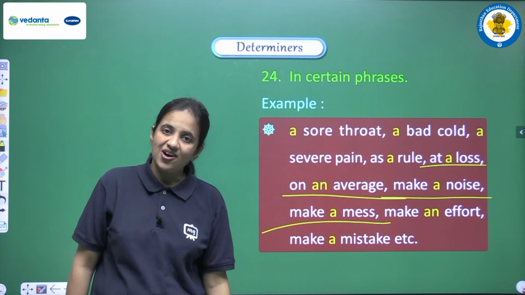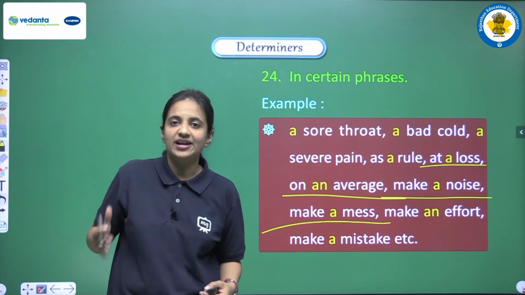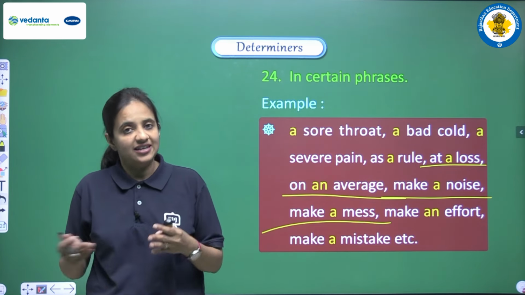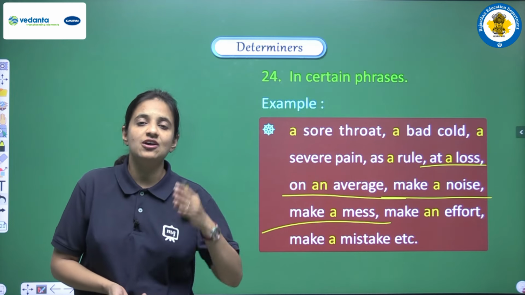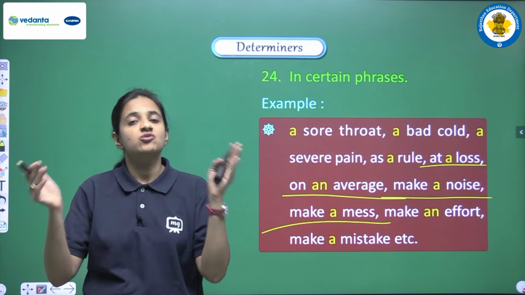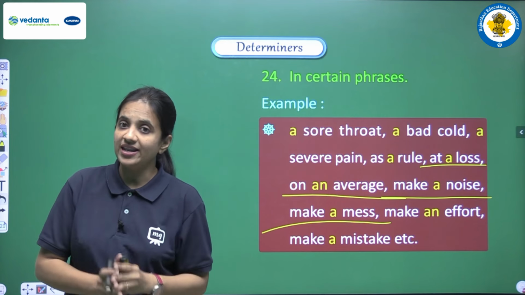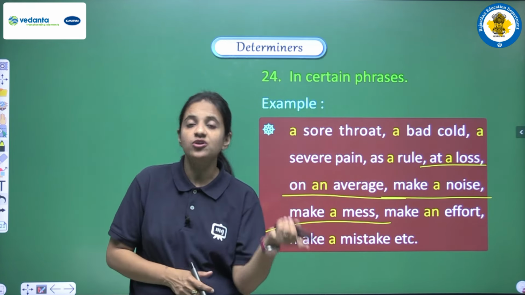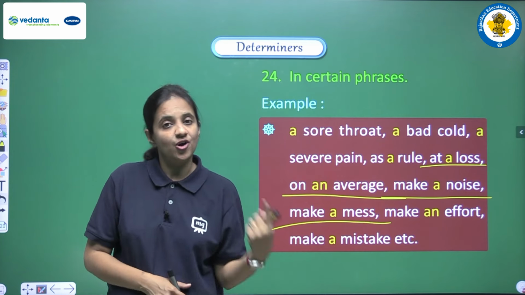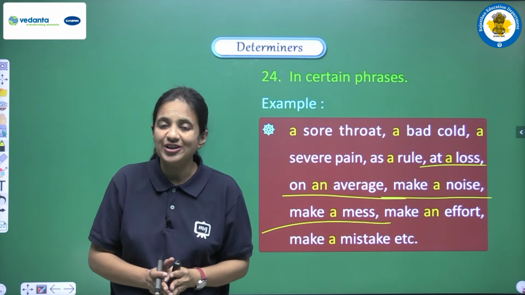Okay, so this is all about these two articles, a and an. I am repeating some of the things for you all. The first important thing is the difference between a and an. So I am repeating this, and listen very carefully. These two articles are used according to the sound, not according to the letter, not according to the alphabet, but according to the sound.